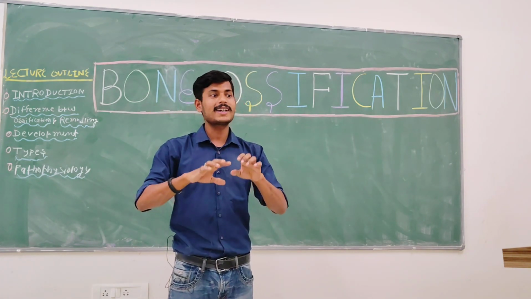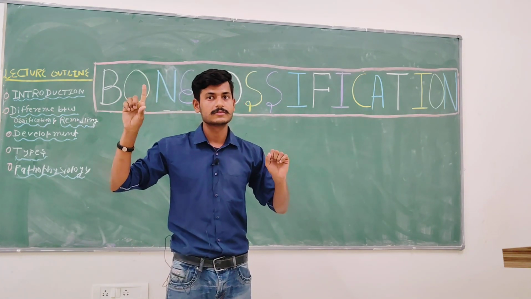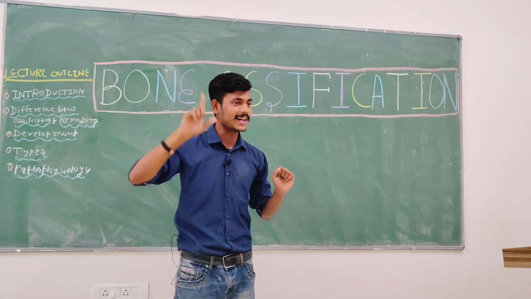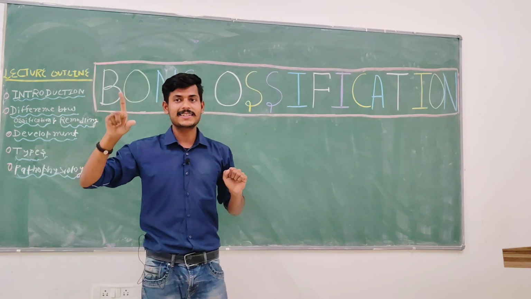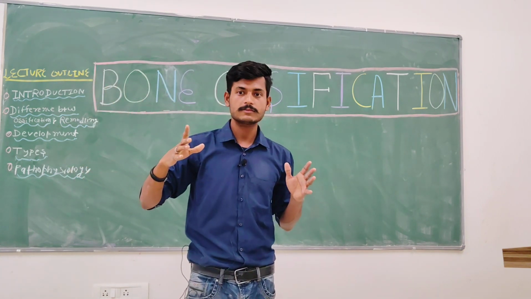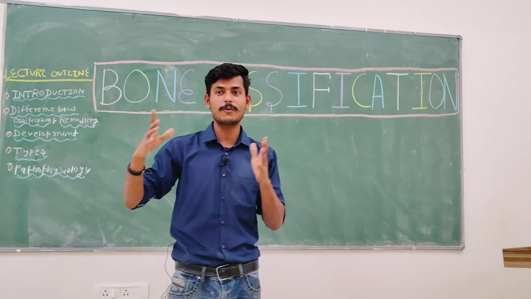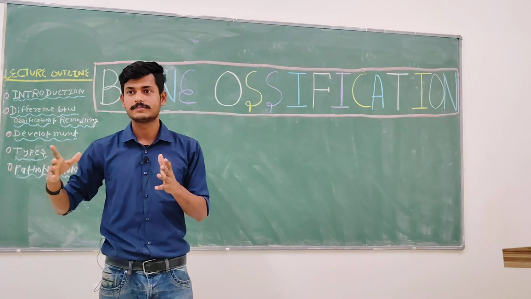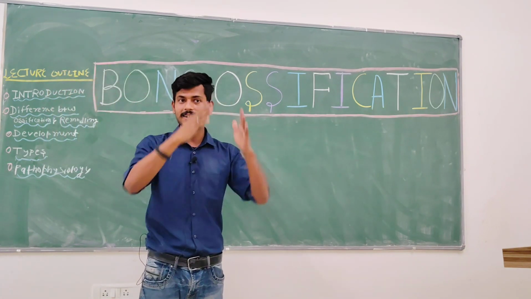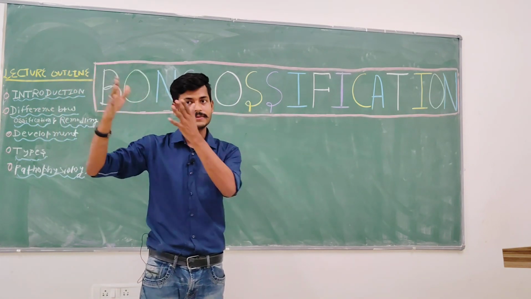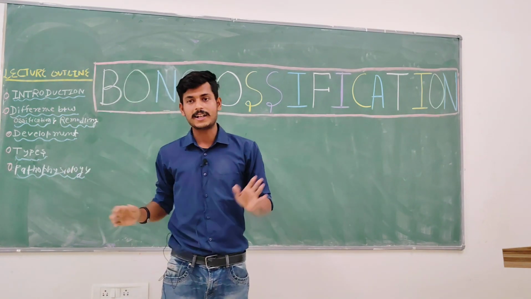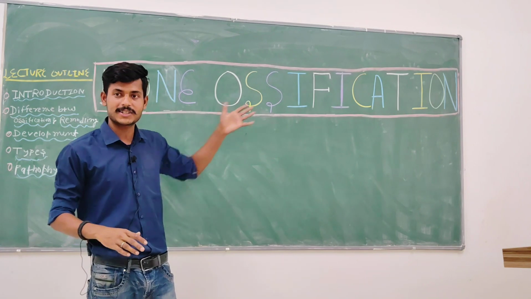Bone is the hardest tissue, very good. It consists mainly of which element? Bone is a reservoir of which element? Calcium, very good. Then we defined dried bone and decalcified bone. Understood?